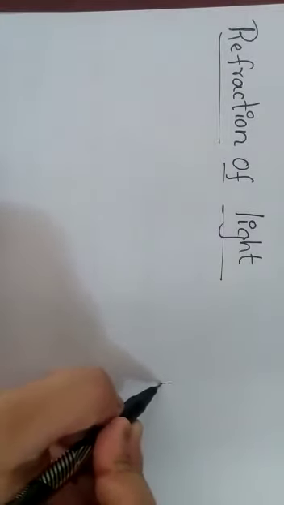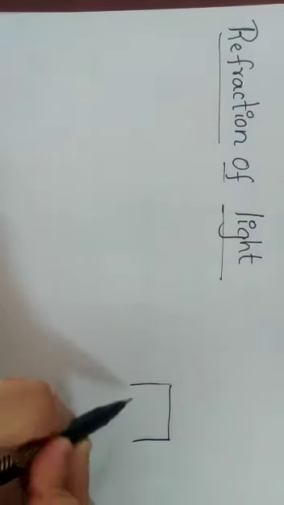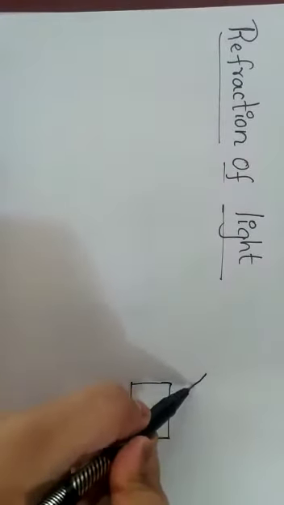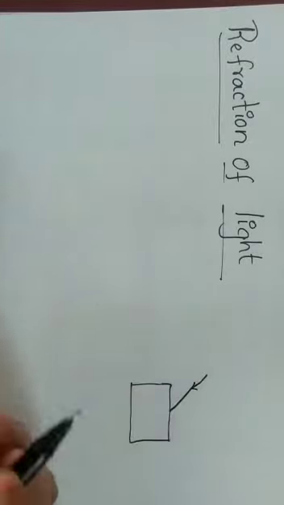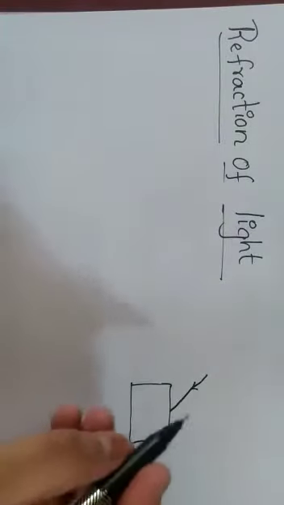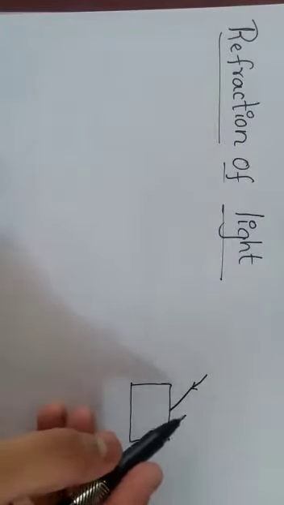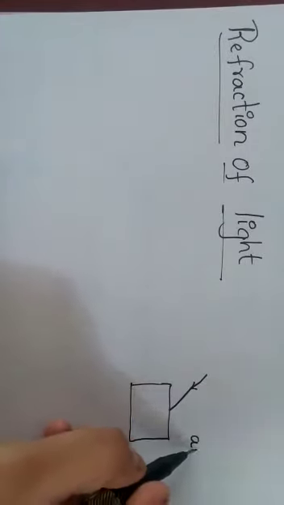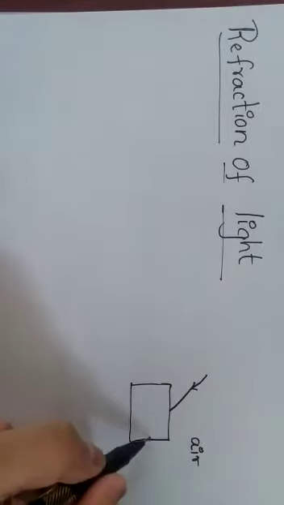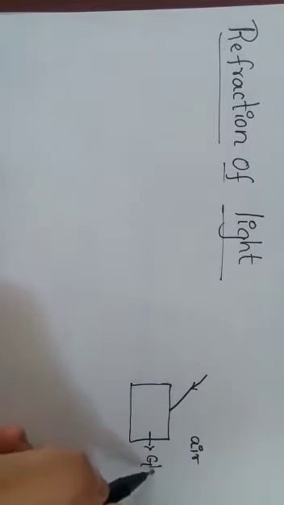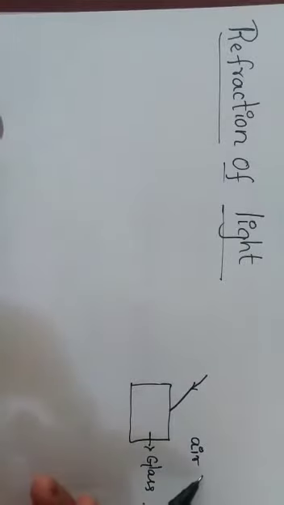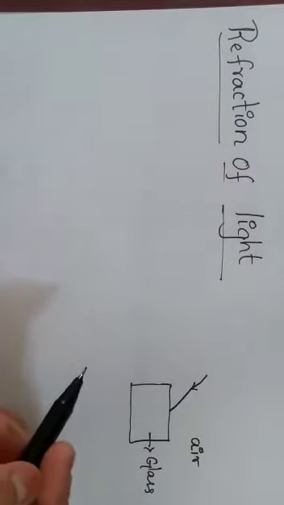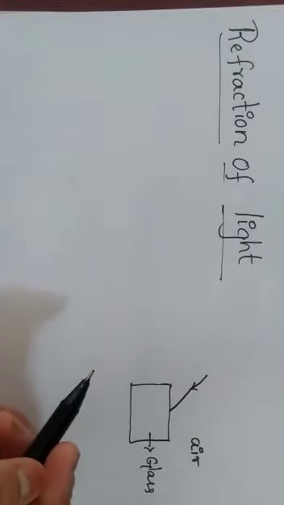For that, consider a glass slab. Let me consider this is a glass slab here. From here this is the incident ray, that is the pencil we have considered. When an incident ray, or light, travels from this medium, which I am going to consider an air medium, and this one is a glass medium. This is an air medium and this is a glass medium. Whenever light travels, I can say it as a ray of light.